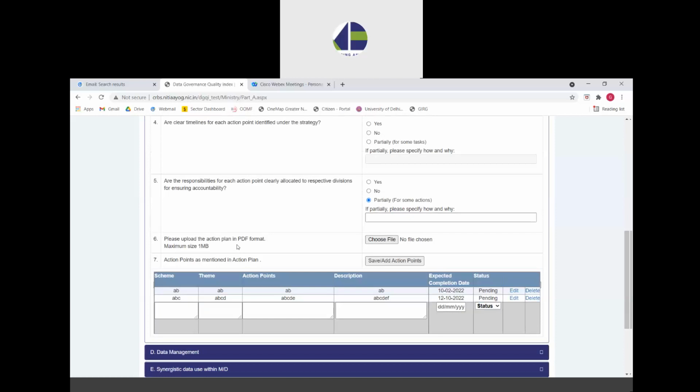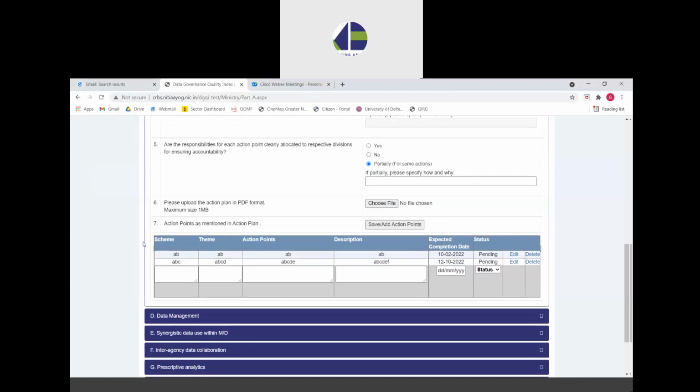Finally, the ministries are requested to upload the action plan against which they have provided all this information in PDF format. They can choose a file from the desktop, upload it, and the file will get uploaded here.